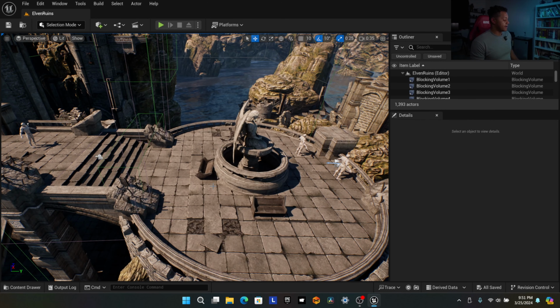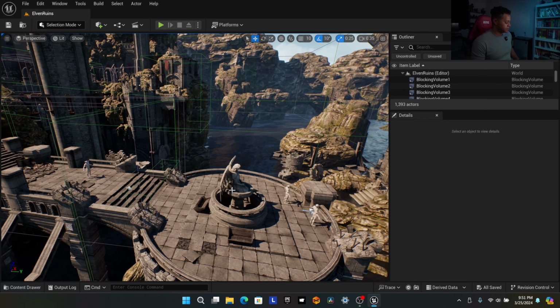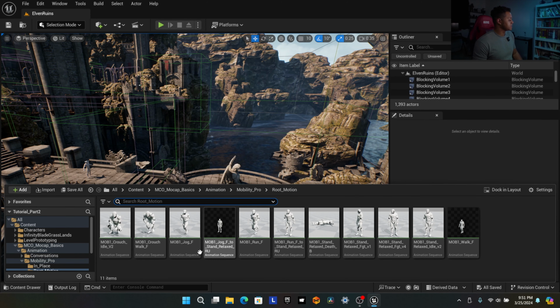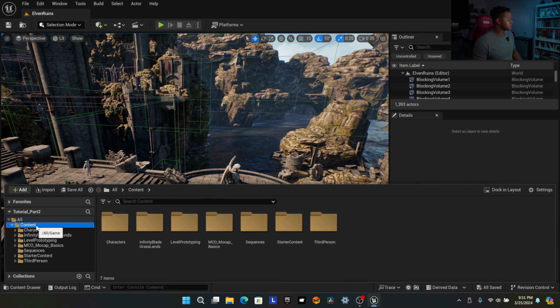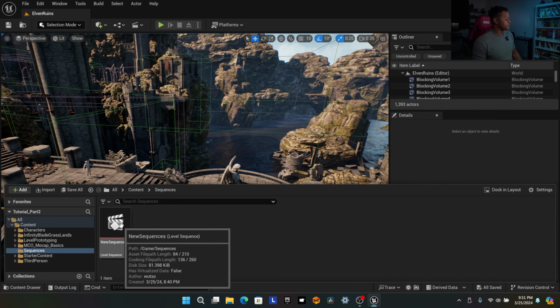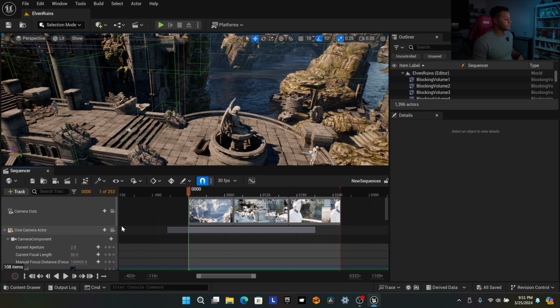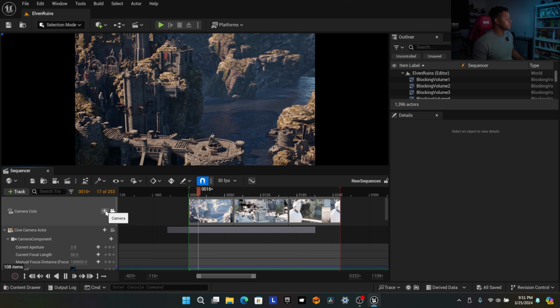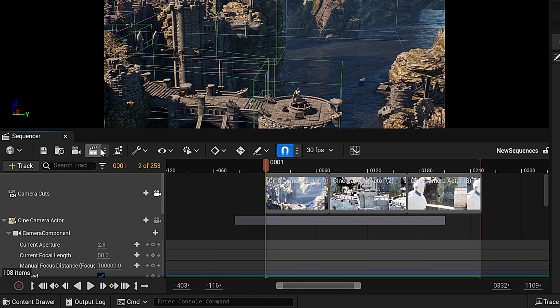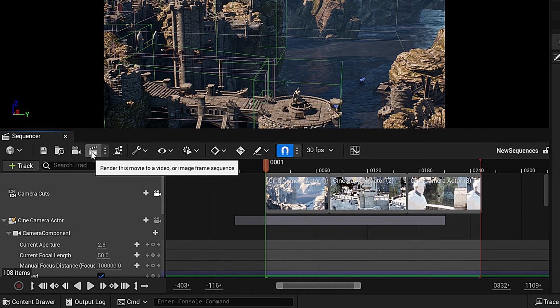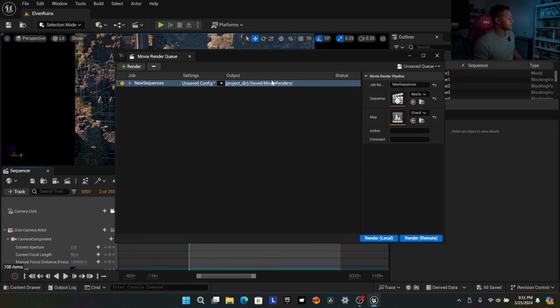So now all our characters are here, the map's here. Hit Control Space to open up the content browser. Now we're going to go to the main top content folder, find our sequences folder, and then open up our sequence that we've been working on. We're good to go. Hit the camera, everything's there, locked and loaded. Don't have to worry about anything else. We can go ahead and go up to this section here, render this movie to a video, and that'll open up our movie render queue.